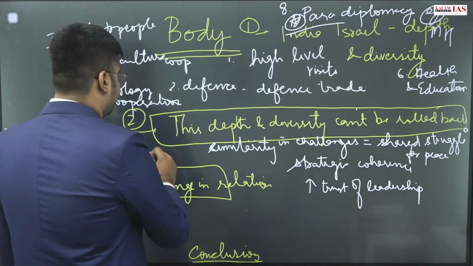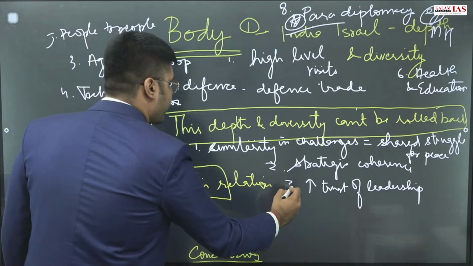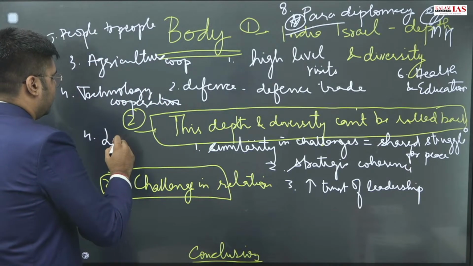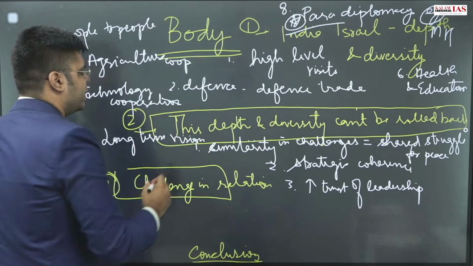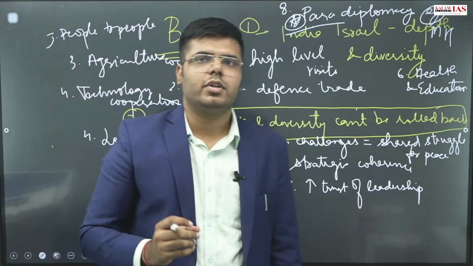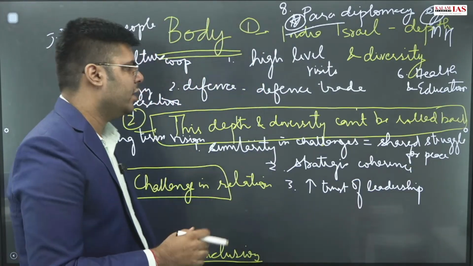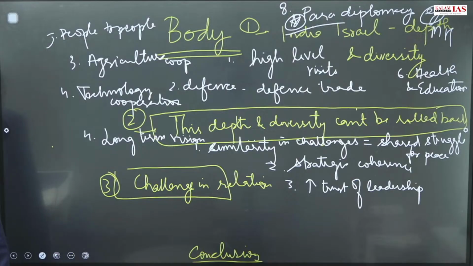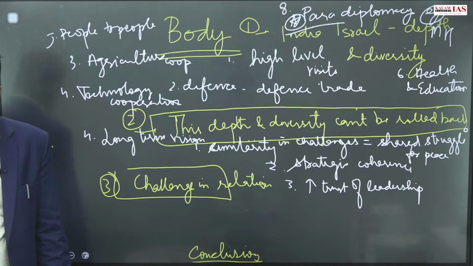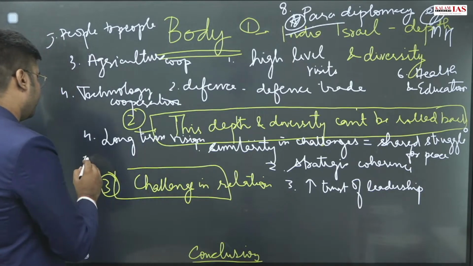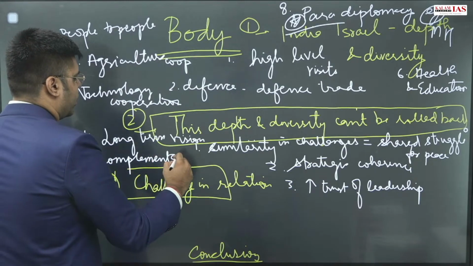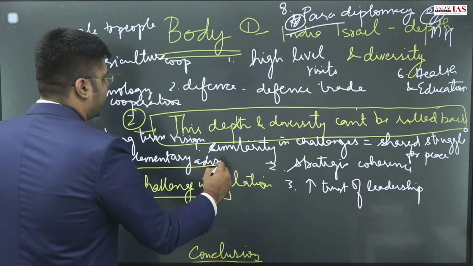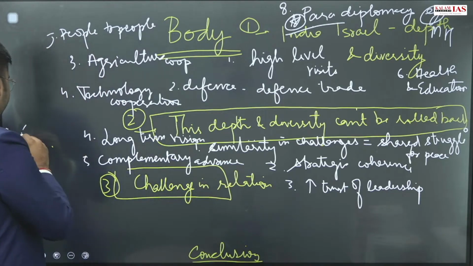There are long-term vision and long-term roadmaps for India-Israel. Long-term vision has been made. So when we are making the long-term vision, we are ensuring that we will not diverge from this line ahead in the future. Then we have complementary advantages: diaspora, and complementary advantages in technology and in market.